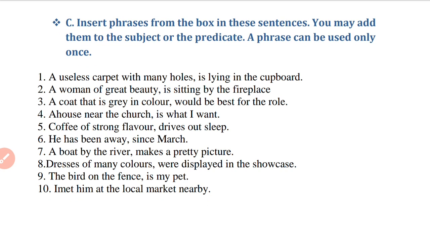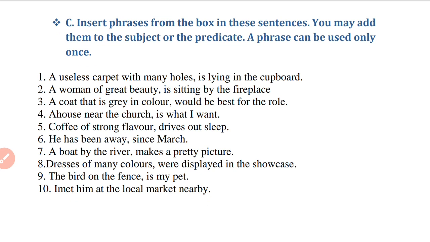Next segment, that is C. So open your book, insert phrases from the box in these sentences. You may add them to the subject or the predicate. A phrase can be used only once. So open your book, page number 6.